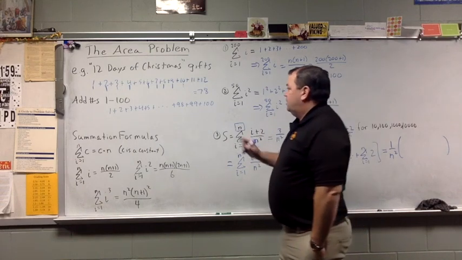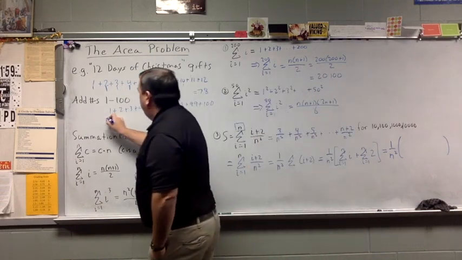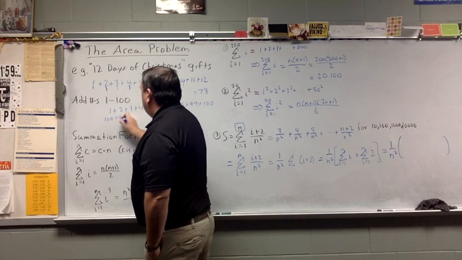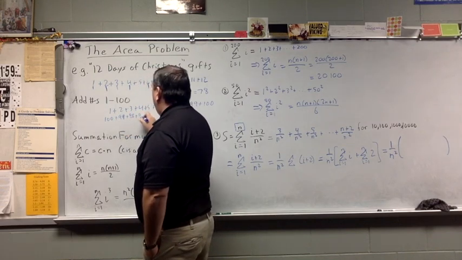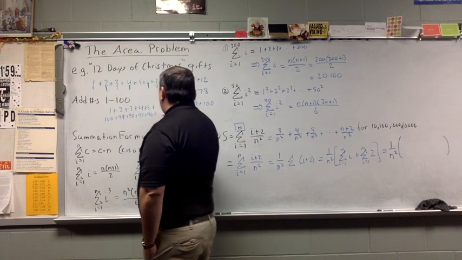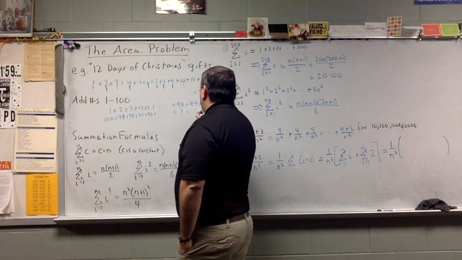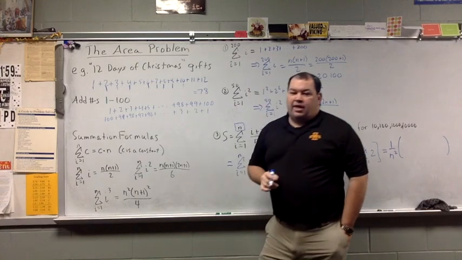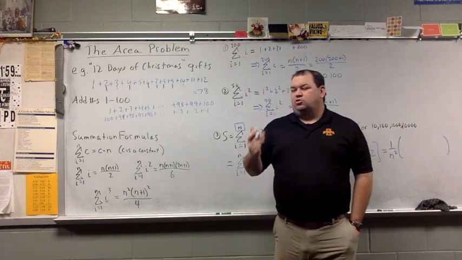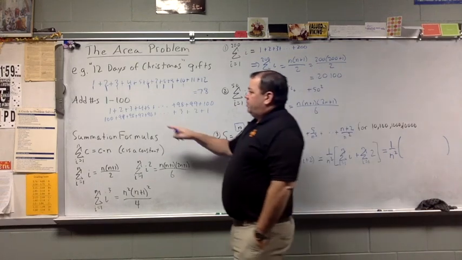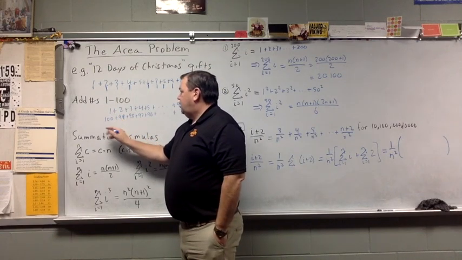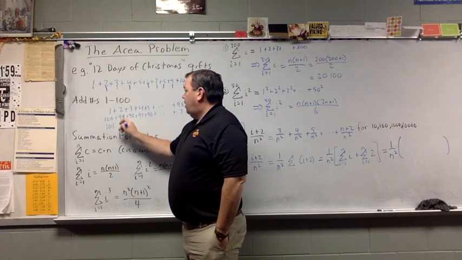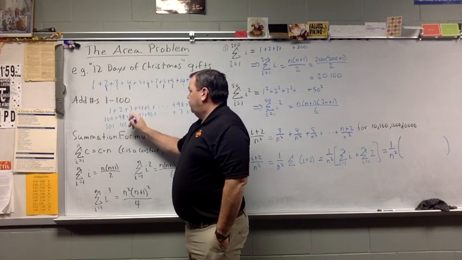What Gauss said is, what if I instead wanted to add the numbers the other way around? And he said, actually, I'm going to do both. Because if I add them this way, or I add them the other way, each time I get 101.